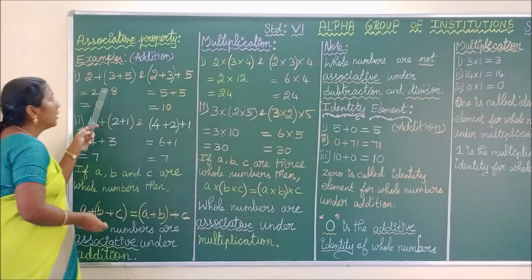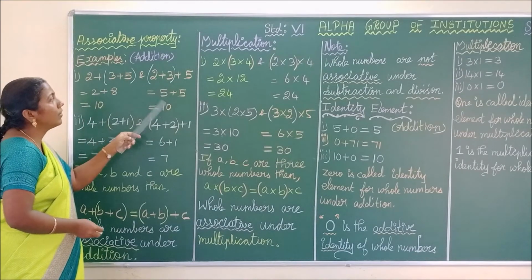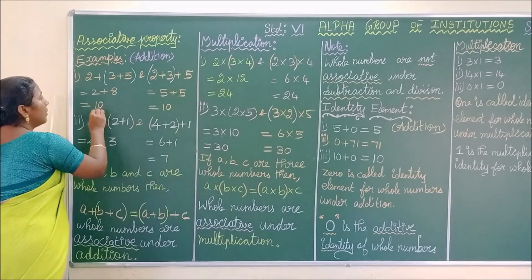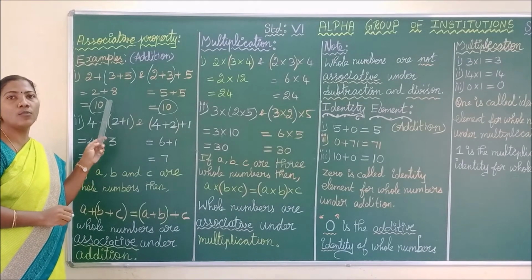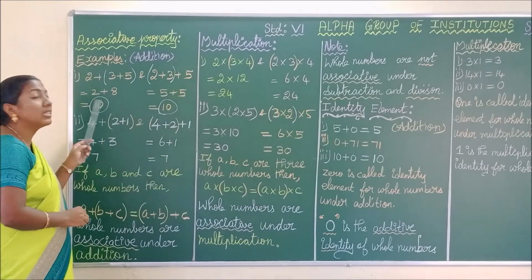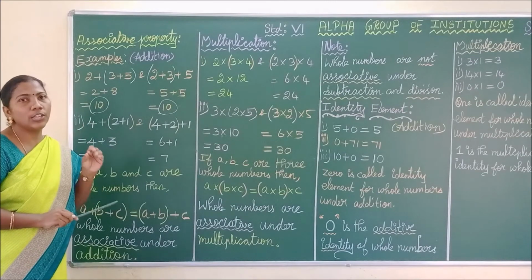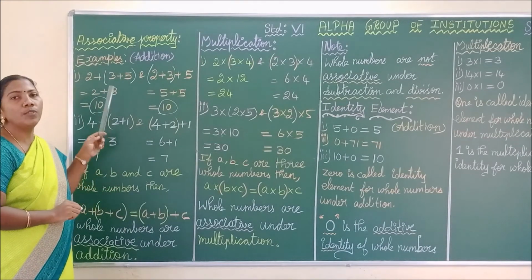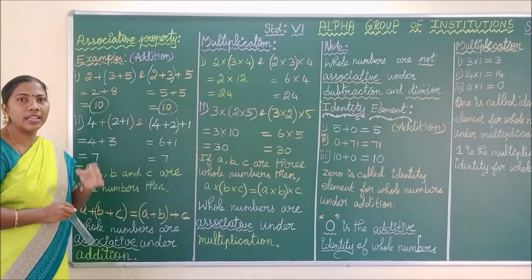See here. Here we add the second and the third whole number first. Here we add the first and the second whole number first. But in both the cases we receive the same answer. Though we change the order of addition, we get the same number. Such type of property is called associative property. We are saying this property for addition. So we call this property as associative property of whole number under addition.